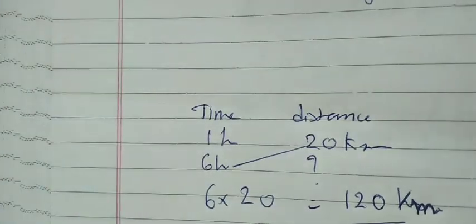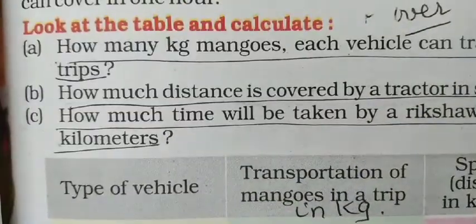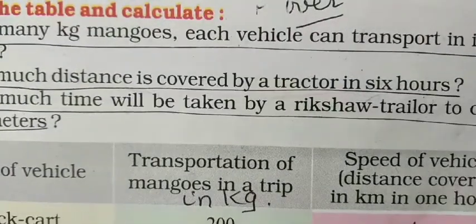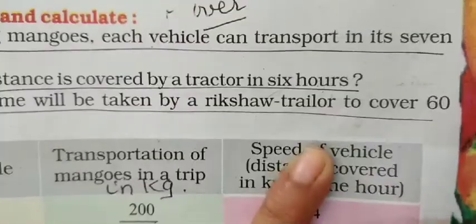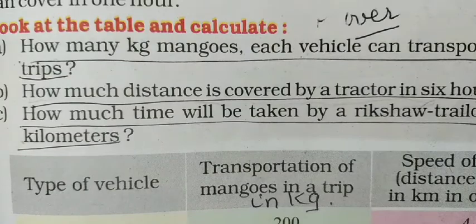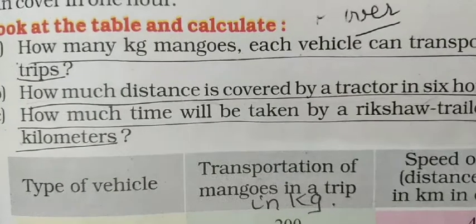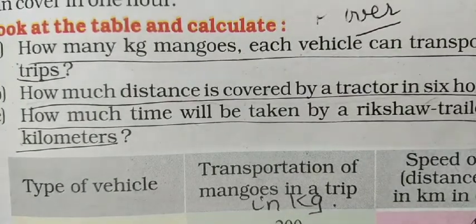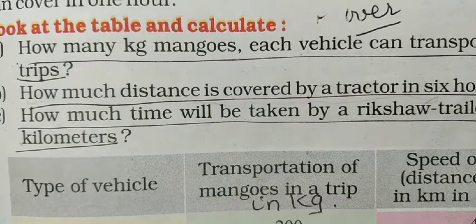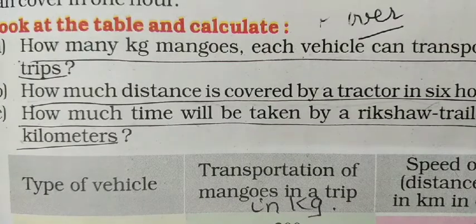Now we move on to the next one. How much time will be taken by a rickshaw trailer to cover 60 kilometers? Okay, same parts, time and distance. Like in the previous question, there we had to find the distance, time was given.